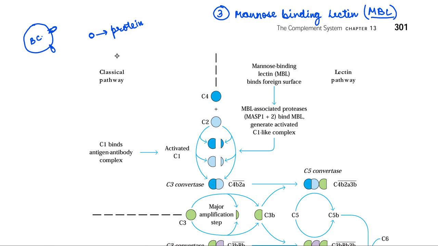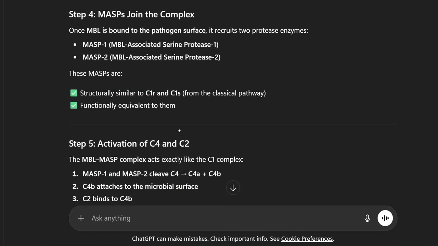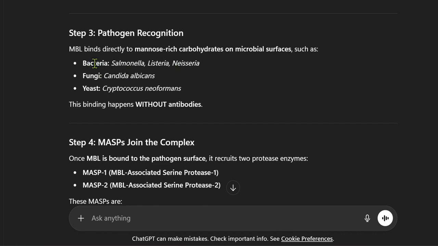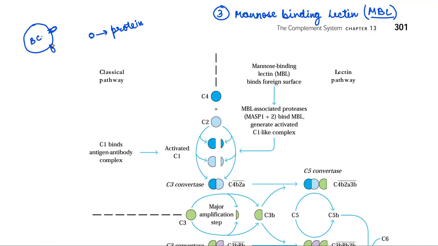For example, if I talk about bacteria, so there are particular examples here: bacteria can include Salmonella, then Listeria.